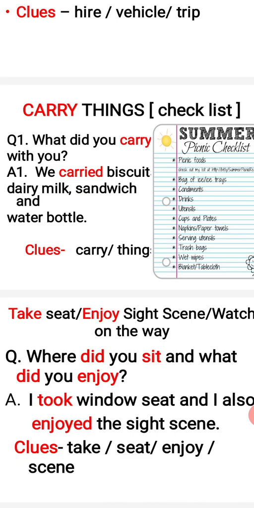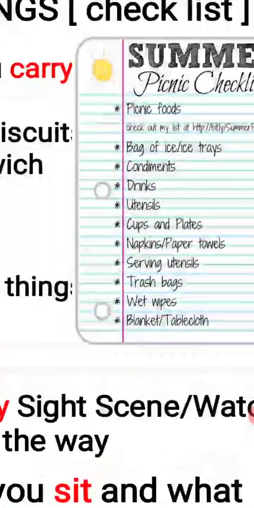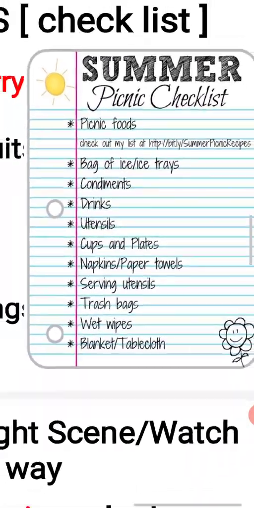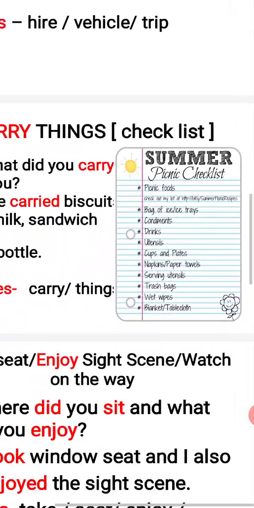Carry and thing. That means we carried things like dairy milk, sandwich, paratha, snacks, whatever else you want. Here I have mentioned one summer checklist. Summer picnic. What are the things we carry during summer, or what are the things we carry during winter?